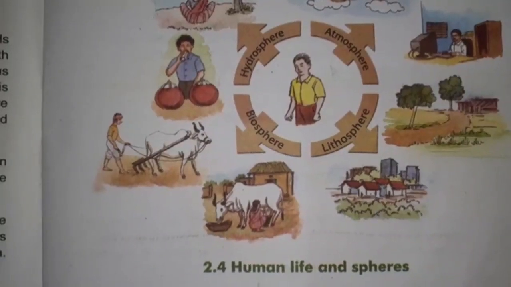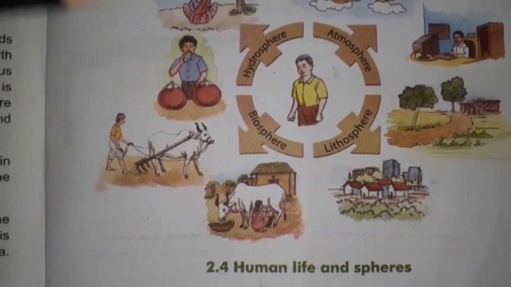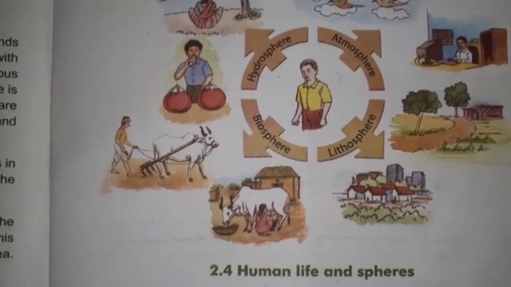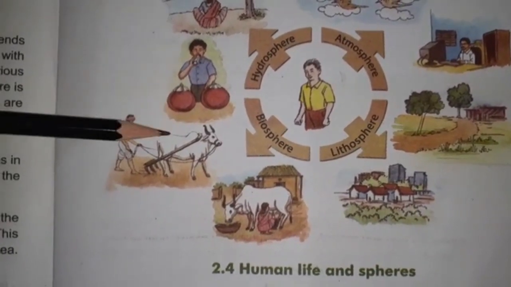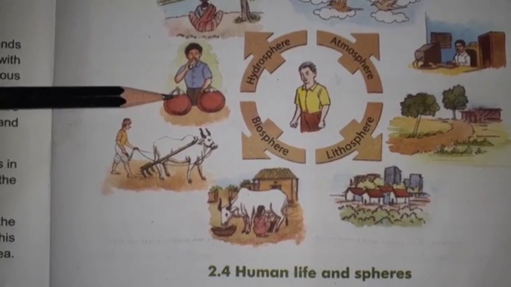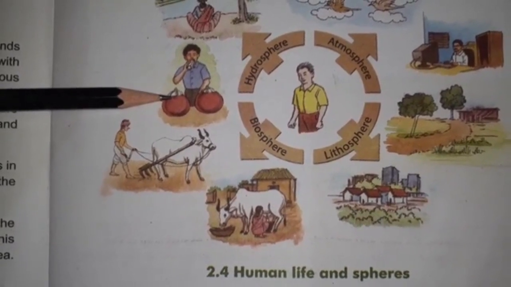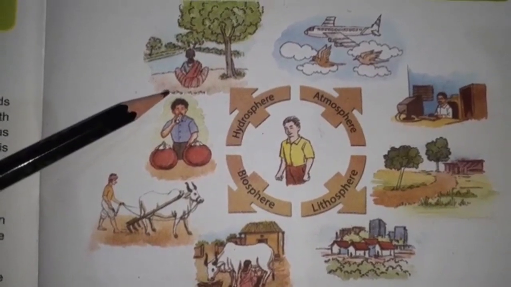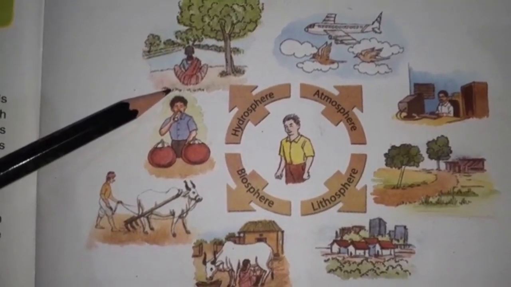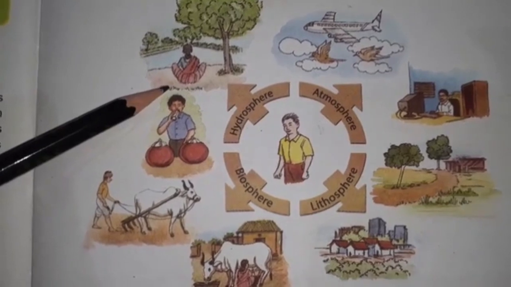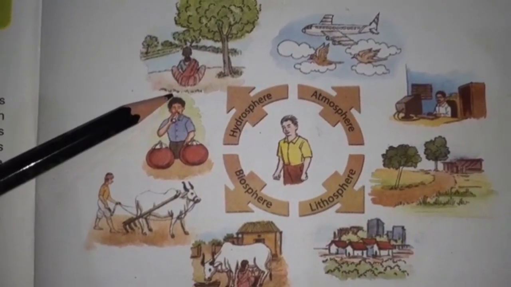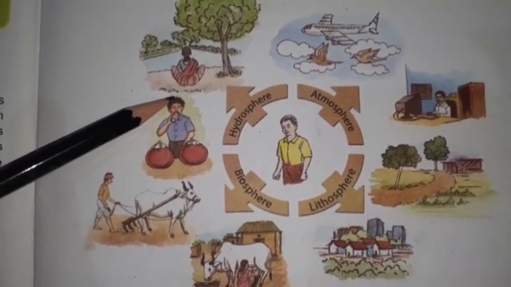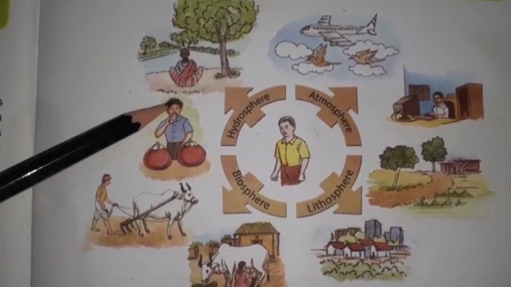Figure 2.4. Human life and spheres. These are the 4 spheres of the earth. This picture shows that water is very important to sustain life. This picture shows source of water in form of rain, which can be used domestically for washing and cleaning, and also for industrial purpose and generating electricity.